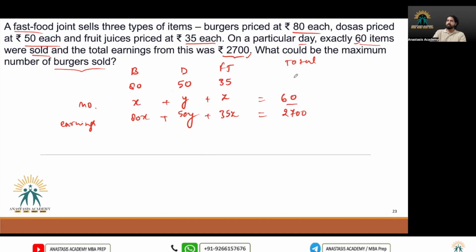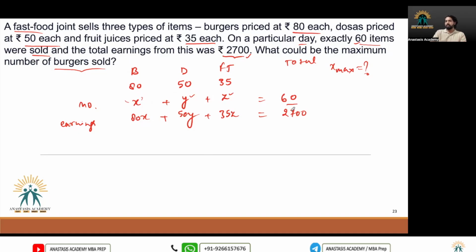We have to maximize X. We have to find the maximum value of X. To maximize the value of X, we have to find the integral values of dosas and fruit juices sold, right? We have to minimize these two values in order to get the maximum value of burgers sold. So let's eliminate this variable from these two equations.